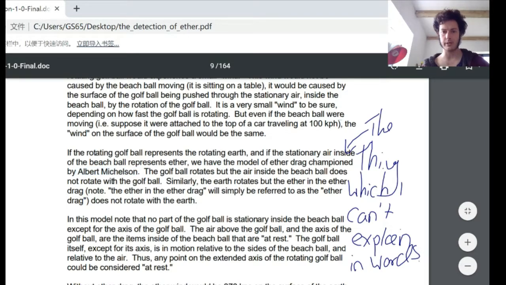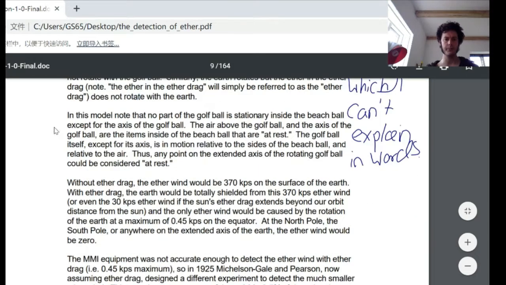The golf ball rotates, but the air inside the beach ball does not rotate with the golf ball. Similarly, the Earth rotates, but the ether, and the ether drag, which will simply be referred to as the ether drag, does not rotate with the Earth. In this model, note that no part of the golf ball is stationary inside the beach ball except for the axis of the golf ball.